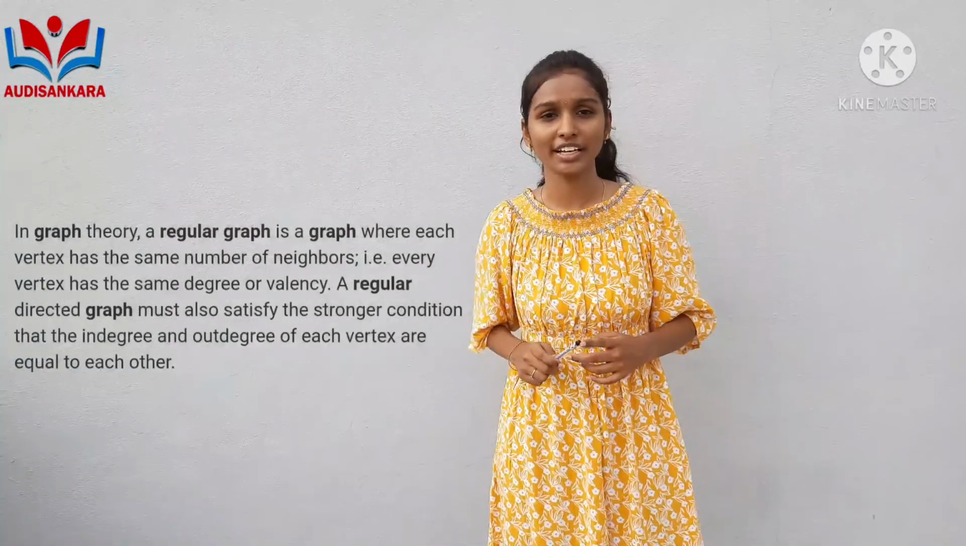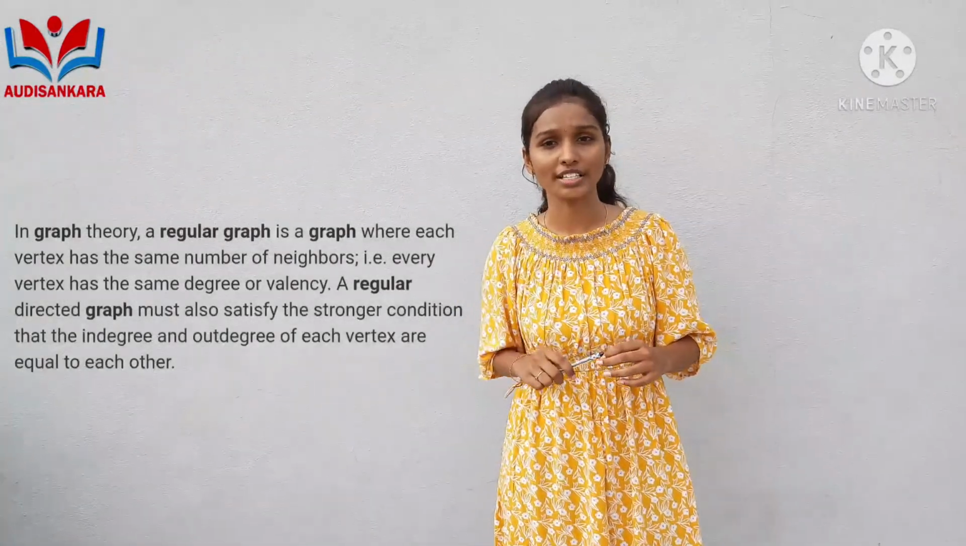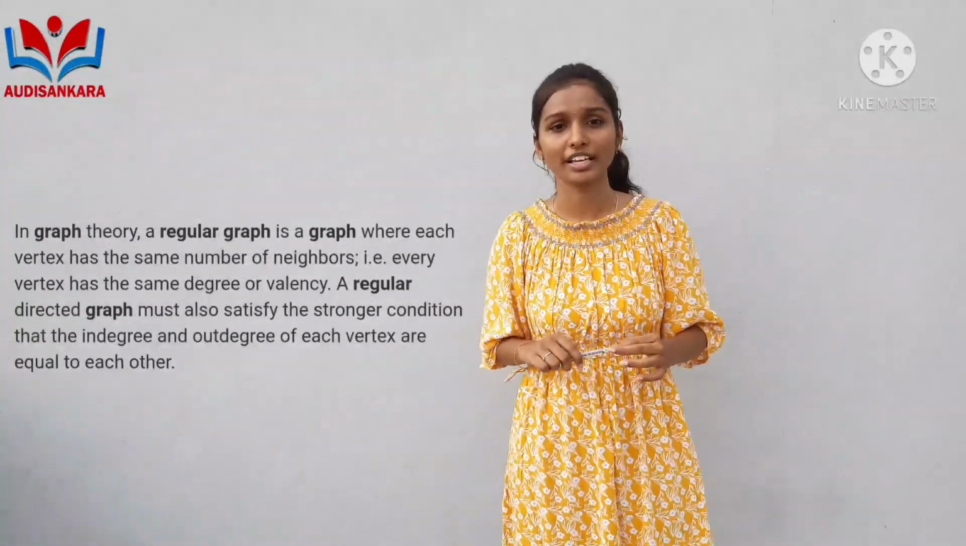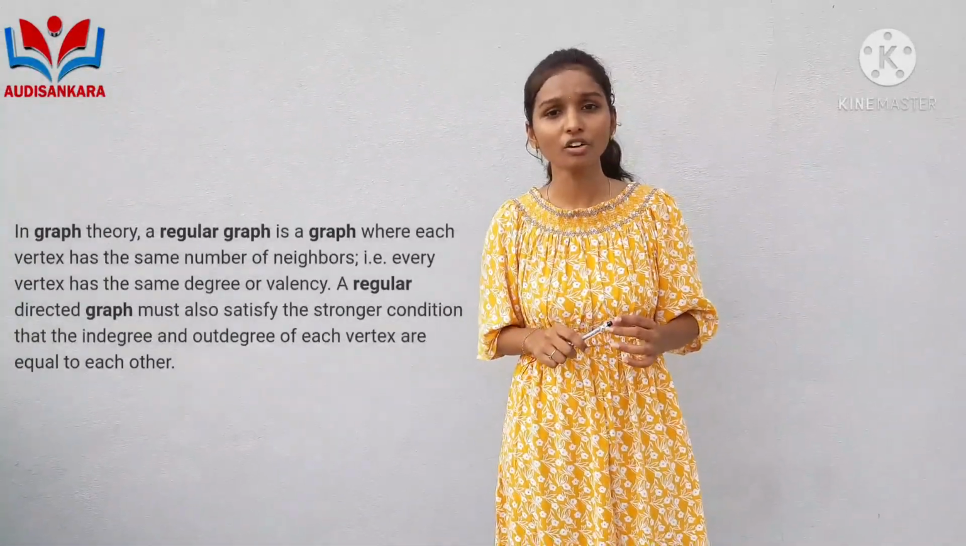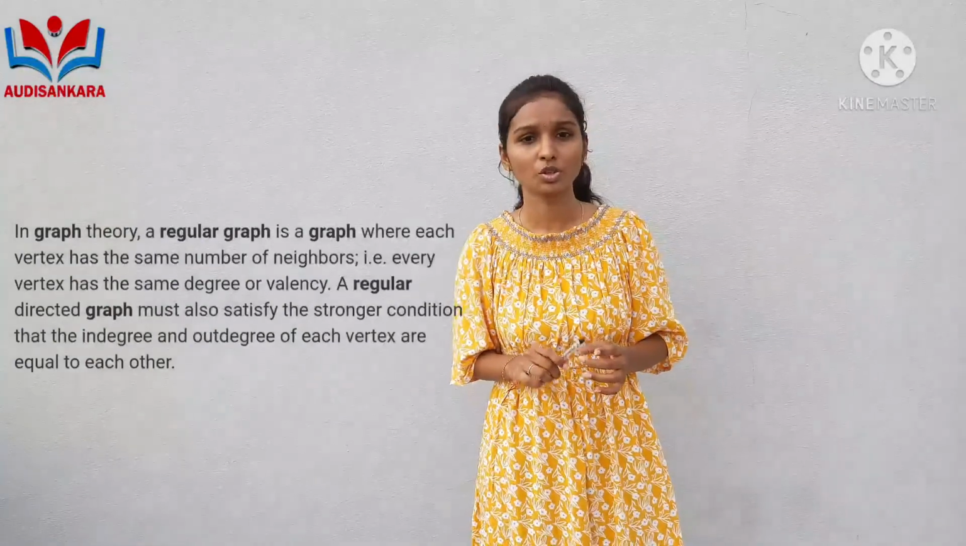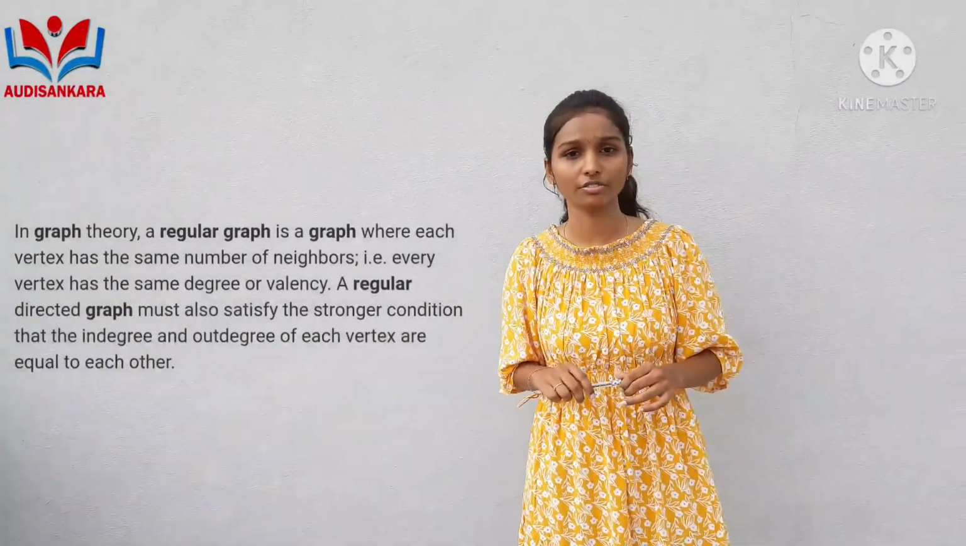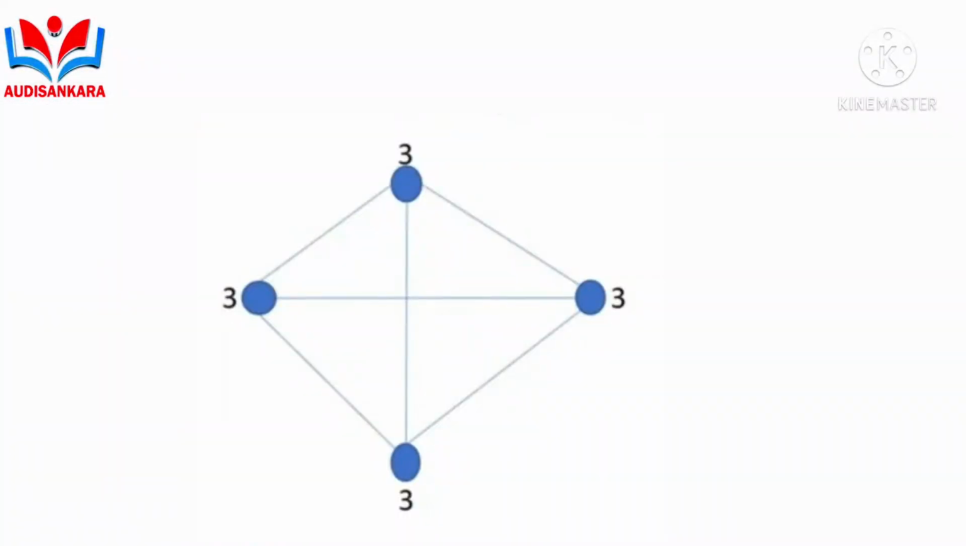The last one is regular graph. Each vertex having the same number of neighbors is called a regular graph. The degree of each vertex is the same, so it is called a regular graph. In this picture, we can see that every vertex has the same number of edges, so it is called a regular graph. The number of neighbors in the graph is 3.